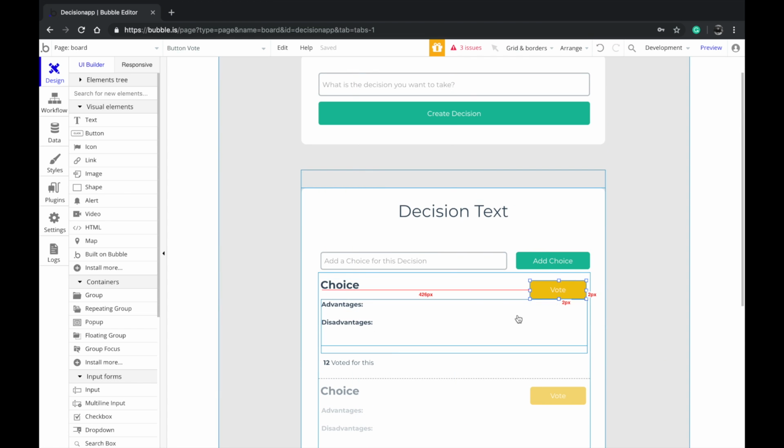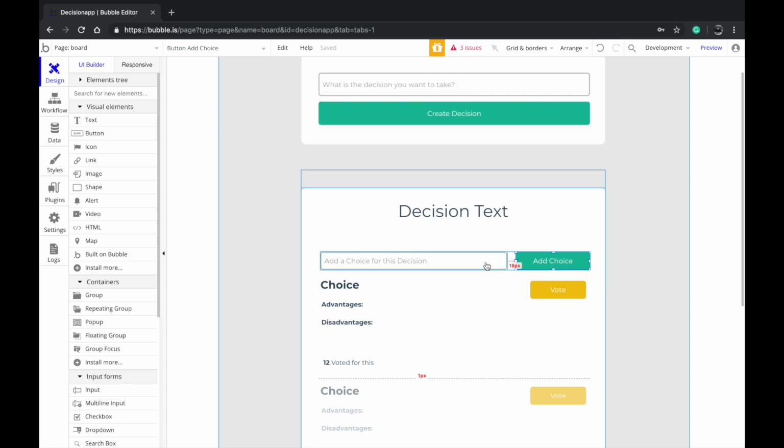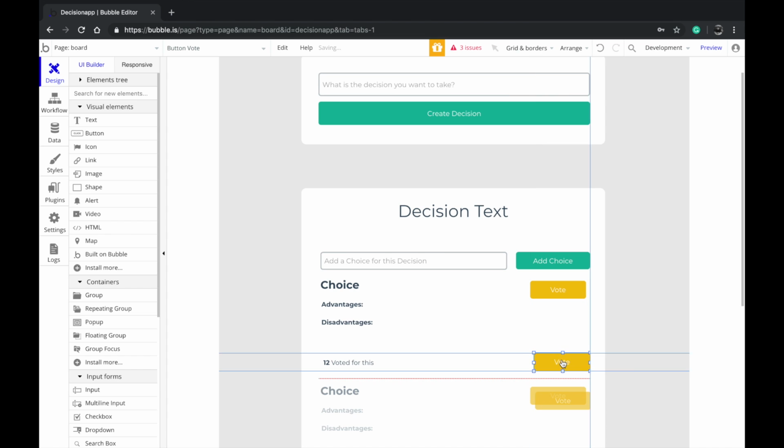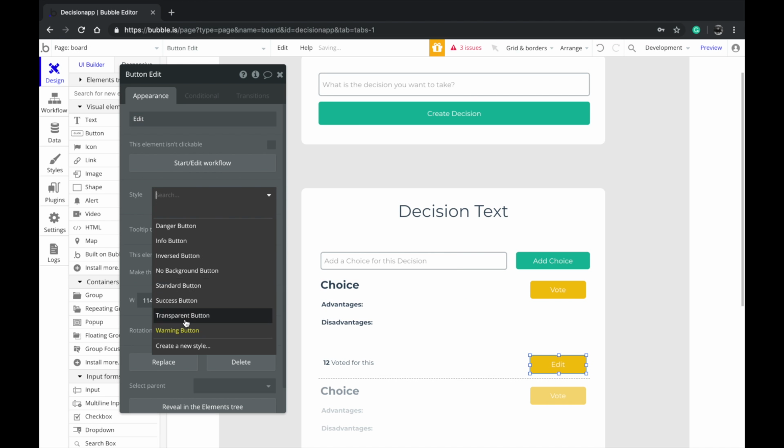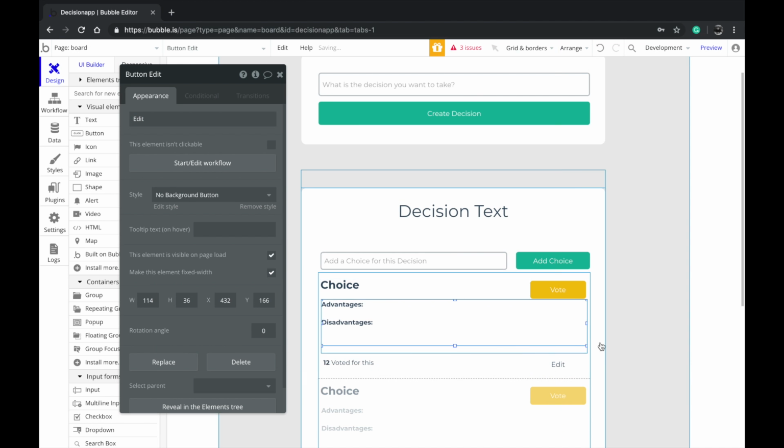We're probably gonna have the ability for the user to add advantages and disadvantages. So we need to add that button somewhere. Edit, probably that would be a better word. No background button.